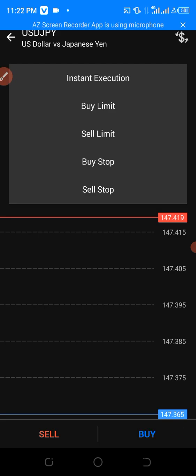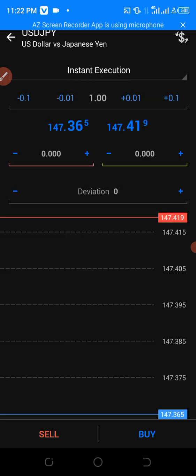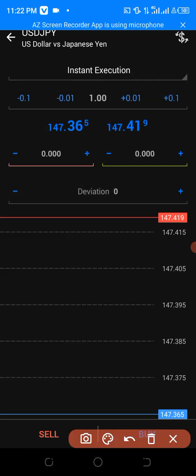Buy stop, sell limits, buy limits. I'm going to tell us what this buy limit, sell limit, buy stop, sell stop means in another video, or instant execution. So I want instant execution. So I click on instant execution. Under here, those are my lot sizes.